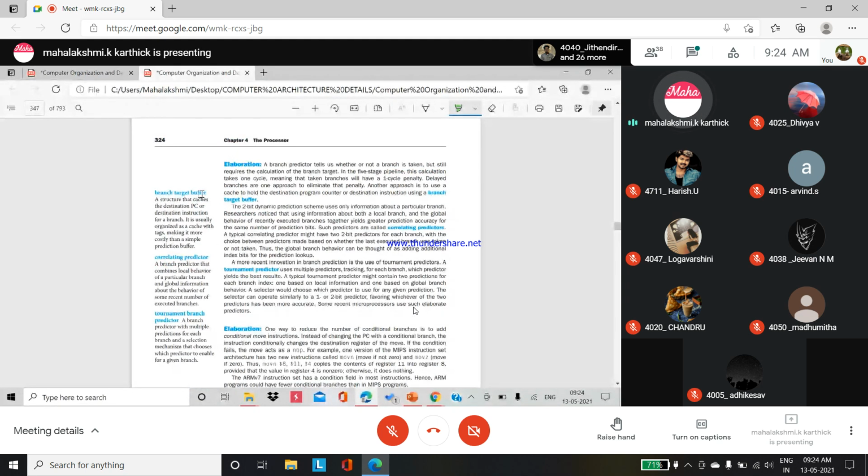Branch target buffer, a very important key term you have to remember. A branch target buffer is a structure that caches the destination PC or destination instruction for a branch. It is usually organized as a cache with tags, making it more costly than a simple prediction buffer.